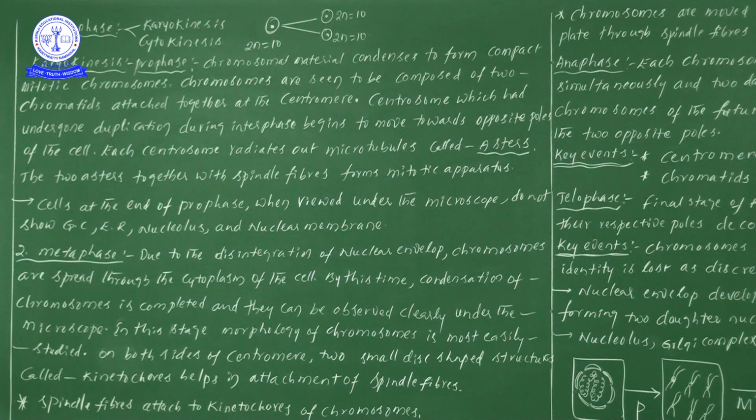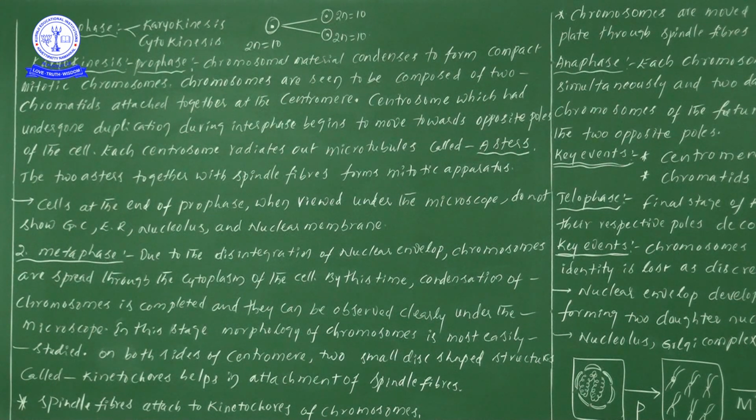So here we are learning one point. Chromosomes are seen to be composed of two chromatids attached together at the centromere. Okay, next one, centrosome. We have already seen in animal cells that the centrosome is the organelle which helps in the formation of bipolar spindle fibers. Likewise, this centrosome which had undergone duplication during interphase